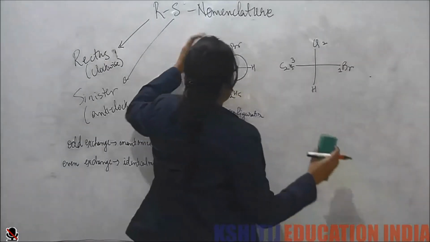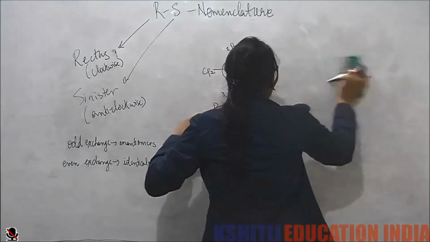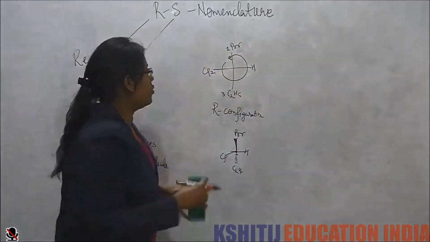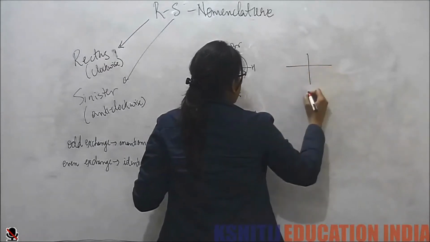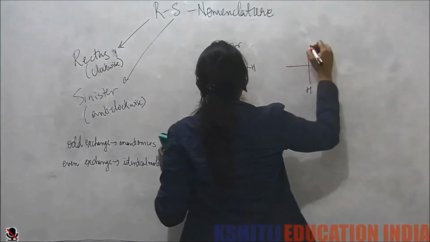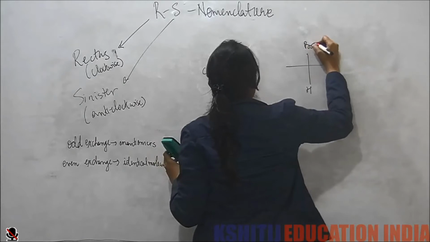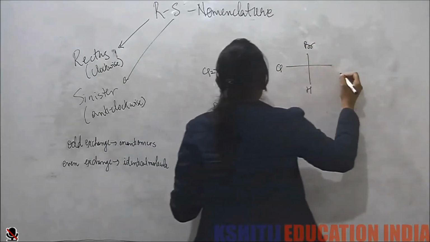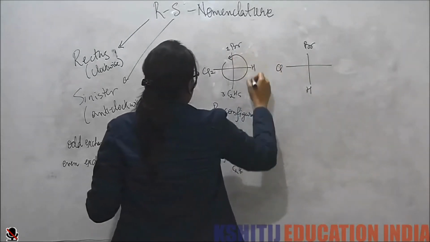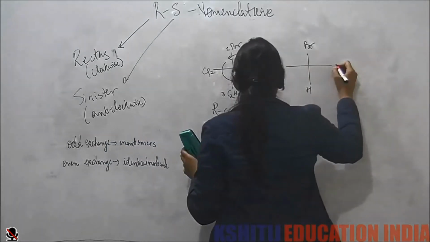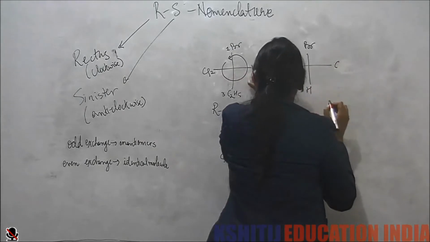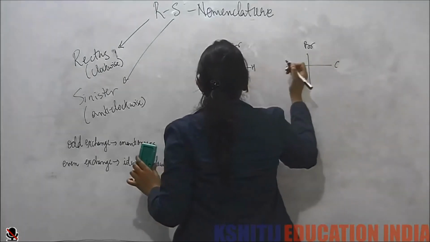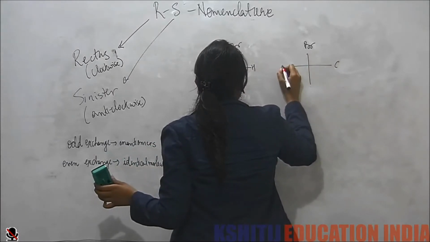But to do an exchange, what will we do? To do an exchange, we will exchange these groups and we will get bromine, chlorine, and we will get O. Yeah, we will do an exchange. So what will we get?